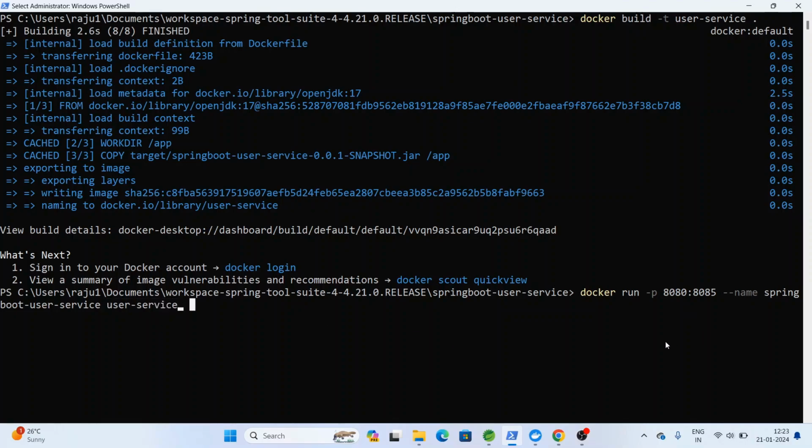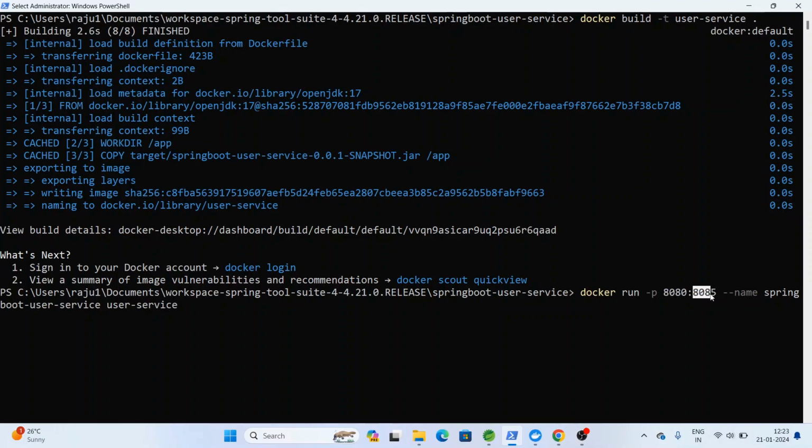Let me explain what this is. Docker run takes the ports. Port 8080 is the Docker container port, which is exposed to access that particular application.